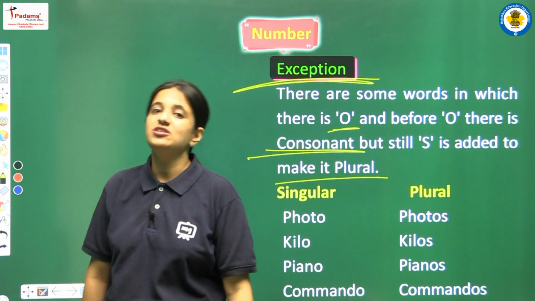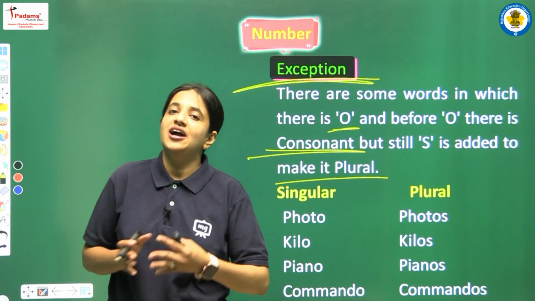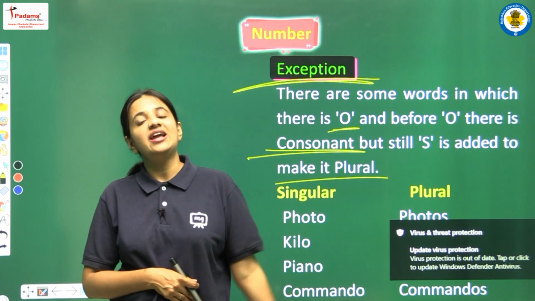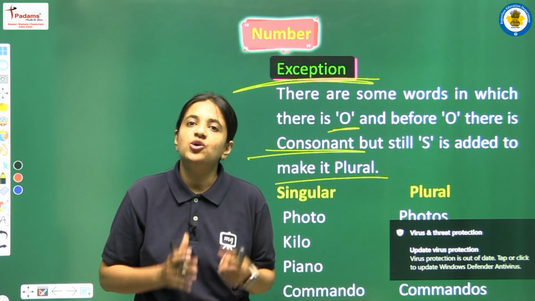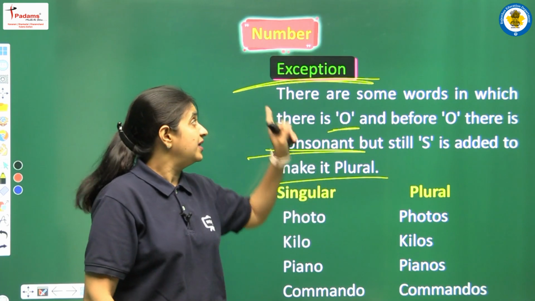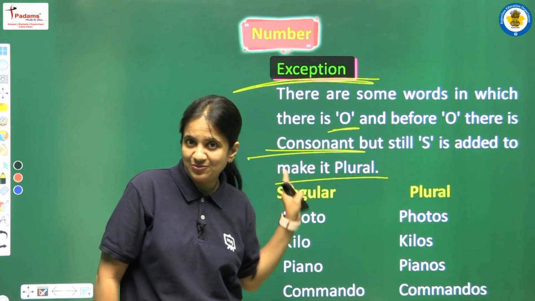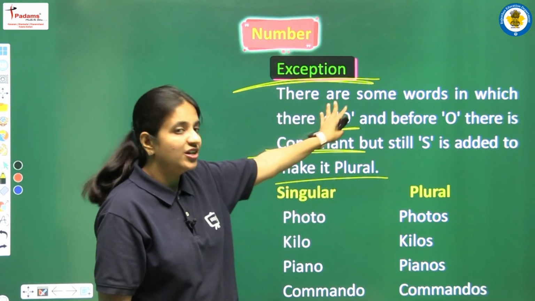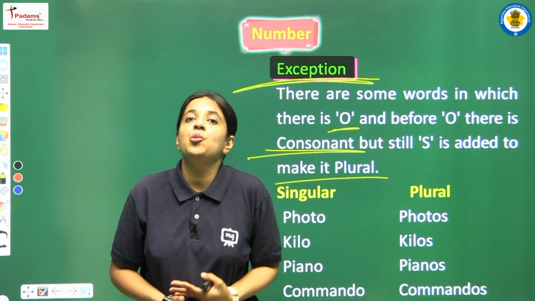So students, what was the rule that we just studied? According to this rule, O should be there at the end of the word, and before O we should have any consonant, then we have to add ES, right? But now we are having one exception here, and according to this exception, yes, there are certain words in which